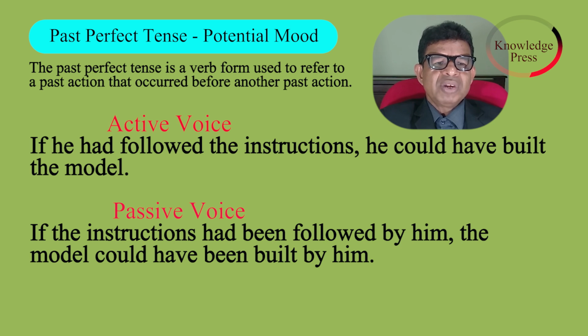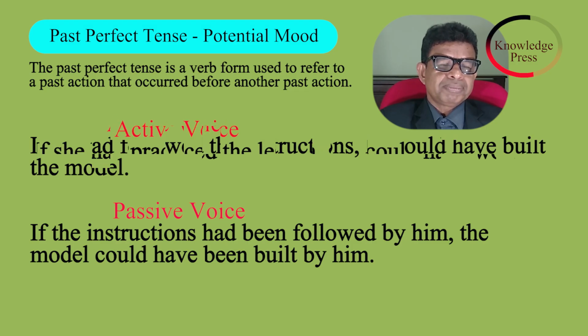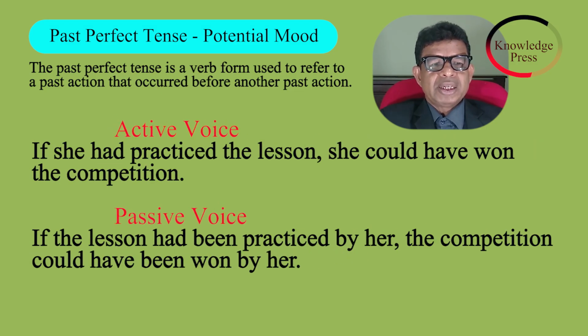Active voice. If we had followed the instructions, we could have built a model. Passive voice. If the instruction had been followed by him, the model could have been built by him. Active voice. If she had practiced the lesson, she could have won the competition. Passive voice. If the lesson had been practiced by her, the competition could have been won by her.